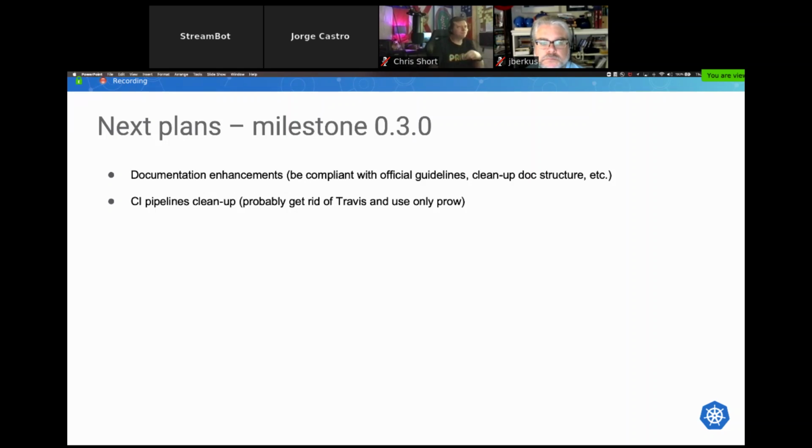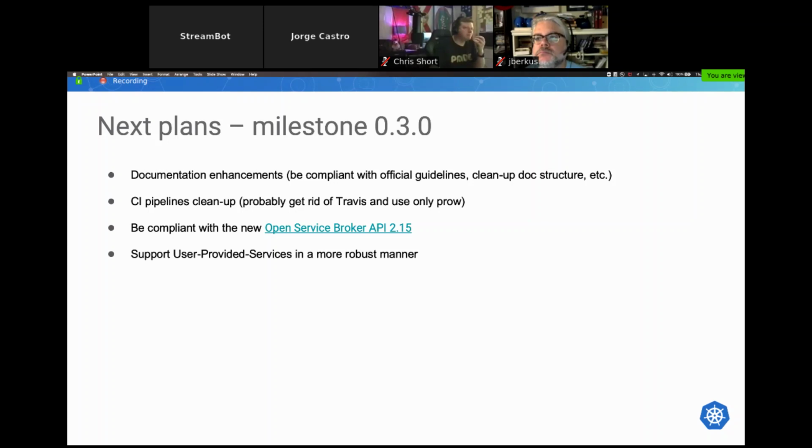And maybe, because right now for releasing we are using Travis, we may try to move from Travis to Prow. What's more, the new OSB API was released some time ago, and we want to be compliant with that in the current milestone. And the next thing, quite nice, is user-provided services. Currently, we support that with a dedicated broker, but in the current milestone, we want to implement that functionality directly in the service catalog, so using an additional broker will not be necessary.